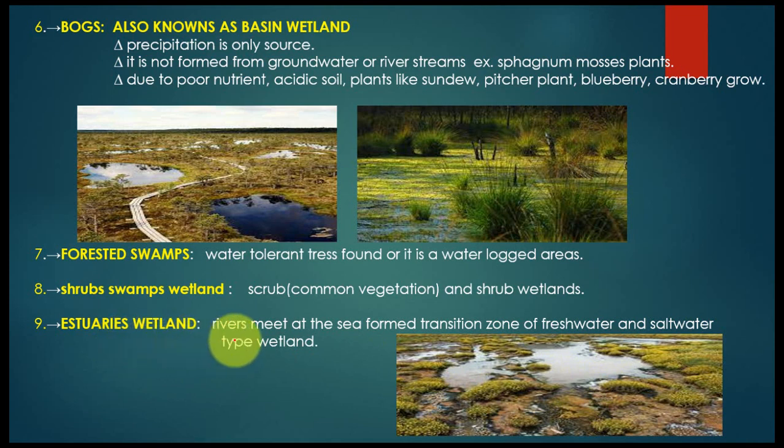Estuarine wetland. Where rivers meet the sea, they form a transition zone of freshwater and saltwater type wetland. Yes, sir, ma'am, estuaries are those wetlands where rivers meet the sea, where fresh water meets salt water. So different types of transitional zones and different types of vegetation form at those places.